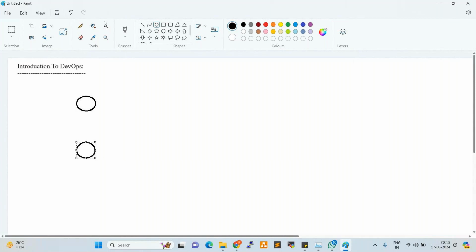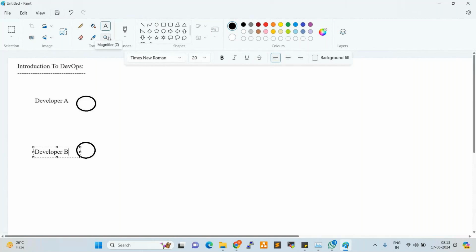So what is a workspace, anyone? It is the local workspace where the developers start their work.